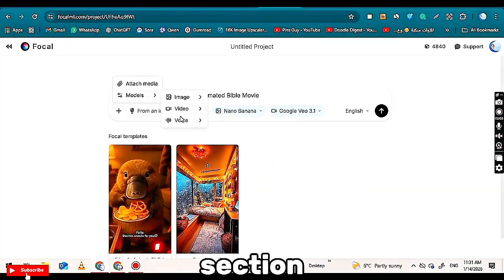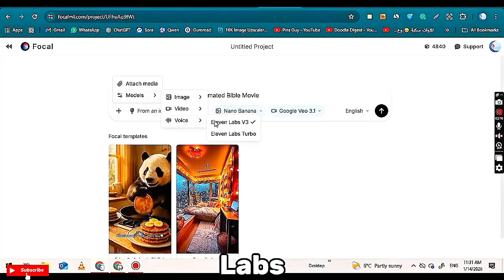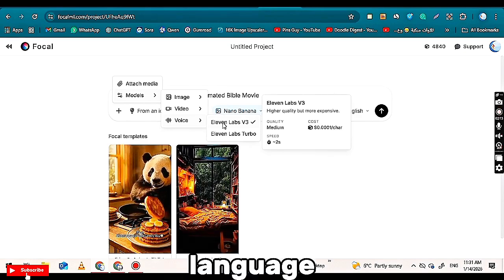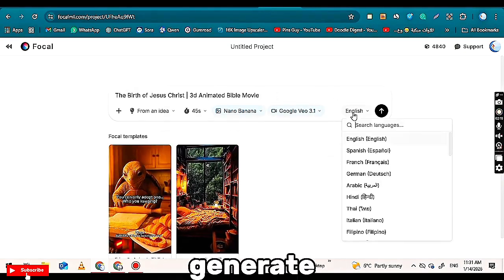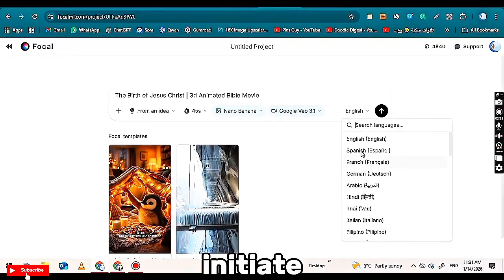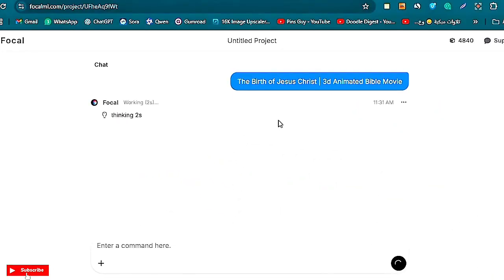Navigate to the Voice section, and choose a voice model from 11 Labs. You can also select your preferred language by clicking on the English option. Once all these components are selected, click the Generate button. Then click the arrow button to initiate the complete video creation process. A new interface will open that resembles a chat box, where the video generation will occur step by step.